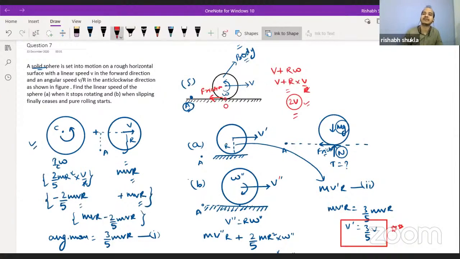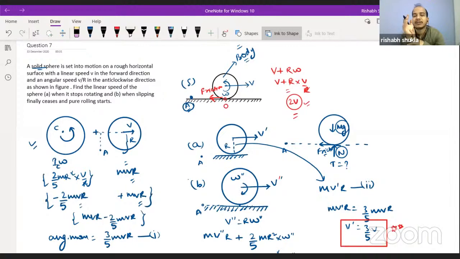Many of you must have seen one question in which a mud is coming to the system and hitting the sphere. After that the sphere starts rotating with pure rolling motion. The same concept we are using here also. However, the collision has been removed from your syllabus, but the rest of the concept can be asked right now also.